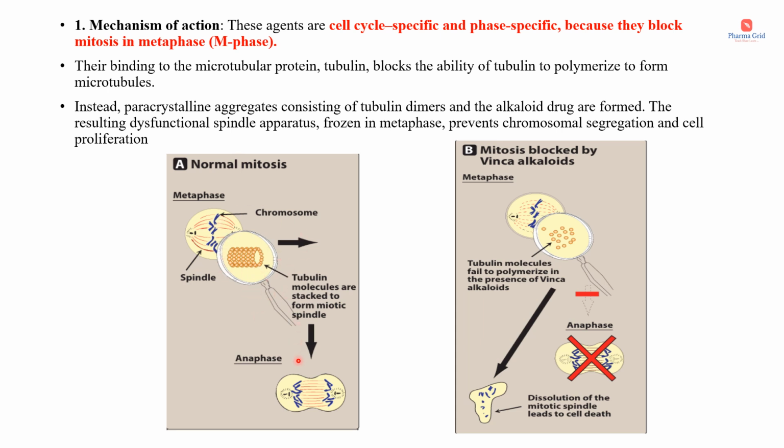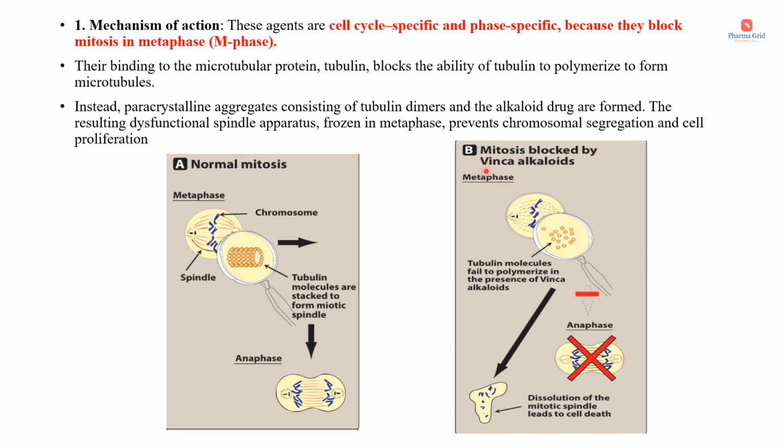Now the next step is the anaphase. In the anaphase, these are the sister chromatids. The sister chromatids are pulled apart, each moving toward a new daughter cell. So there will be an equal partitioning of the sister chromatids. So this is the anaphase and this is how normal mitosis occurs. Now let's see the case in the presence of vinca alkaloids.